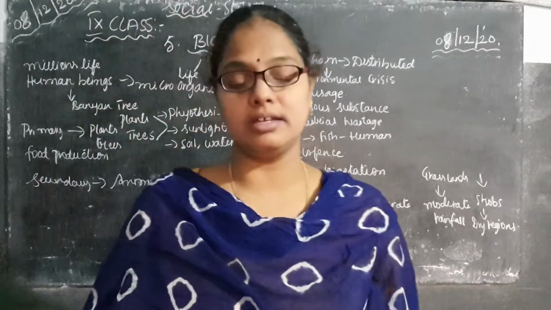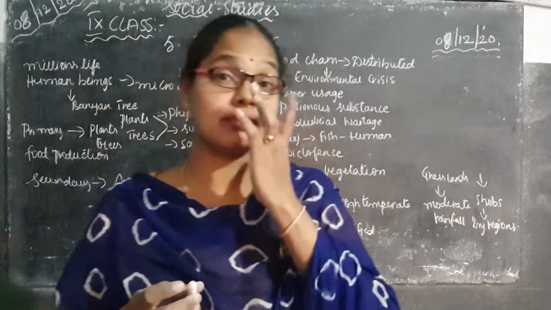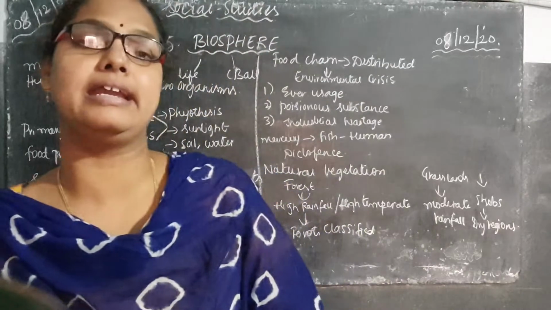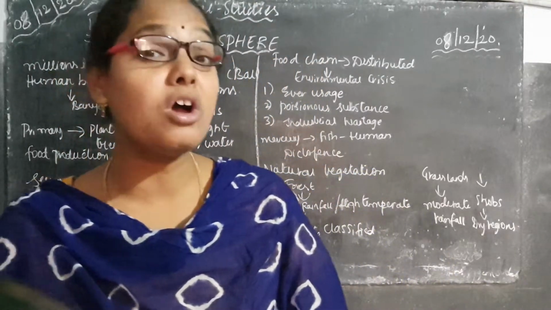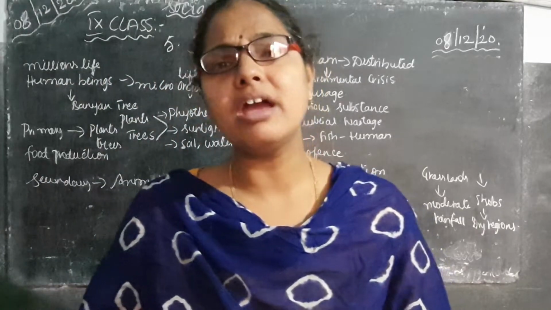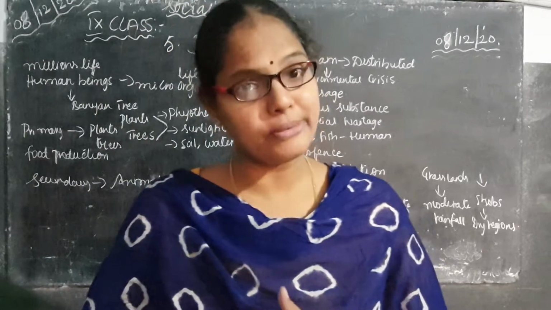So children, before going to the grassland, let us discuss another topic, the paper mill. In the 7th standard we discussed the production of paper in paper mills. From where do we get the raw materials for producing paper?